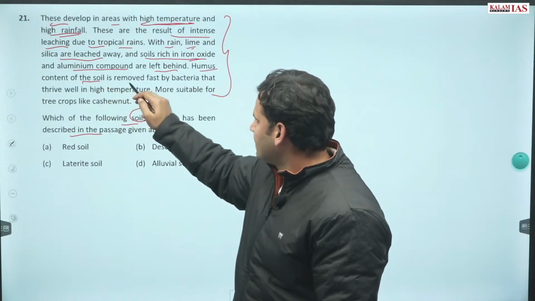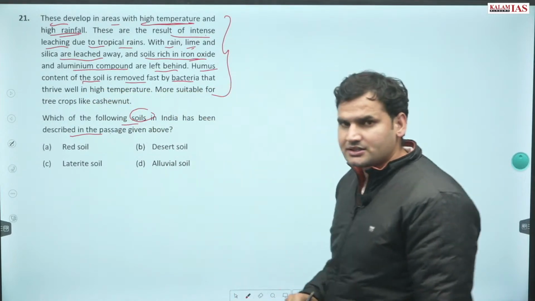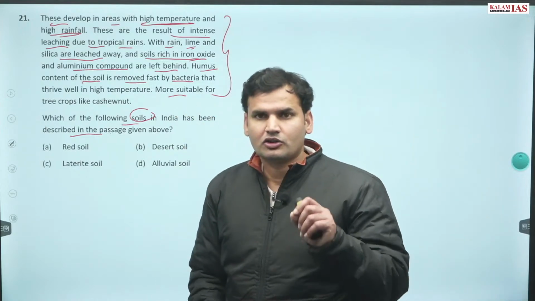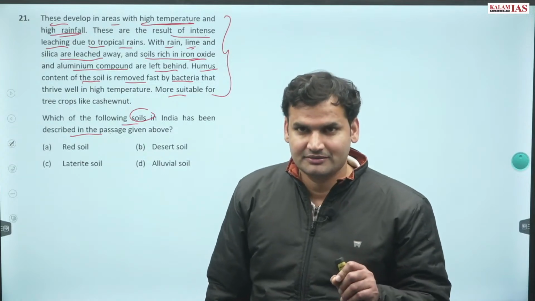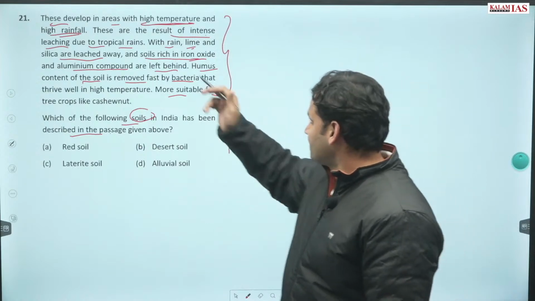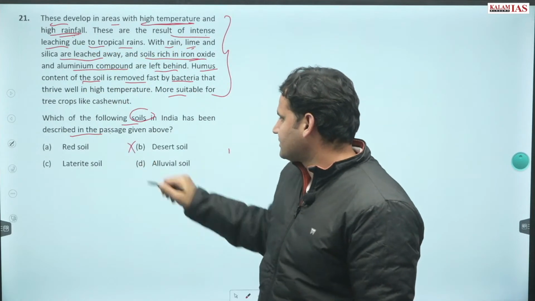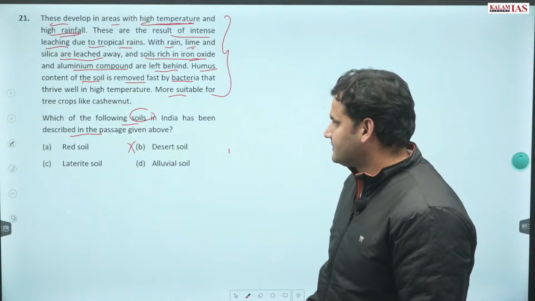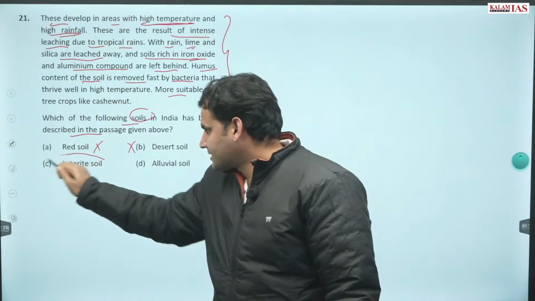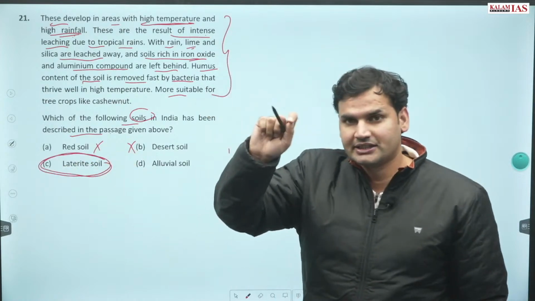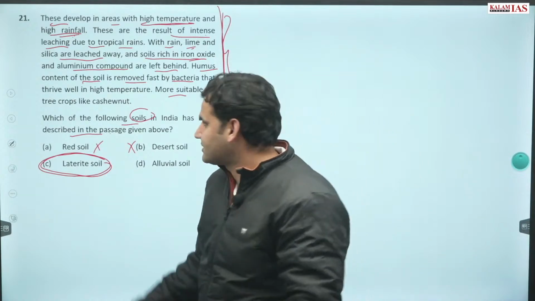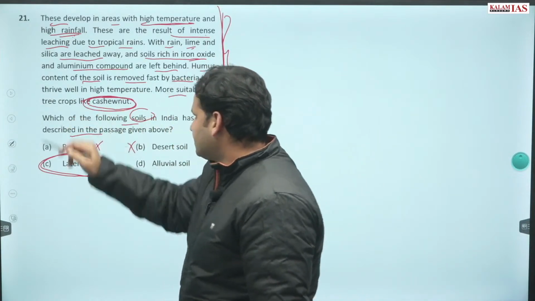Humus content of the soil is removed fast by the bacteria that thrive well in high temperature, and it is more suitable for crop trees like cashew nut. So which of the following is best described? Obviously high temperature or high rainfall तो नहीं होगा desert soil. Red soil is not there. Correct answer is laterite soil. In fact, one keyword is given. लाइनों में एक keyword है, and the keyword is cashew nut.